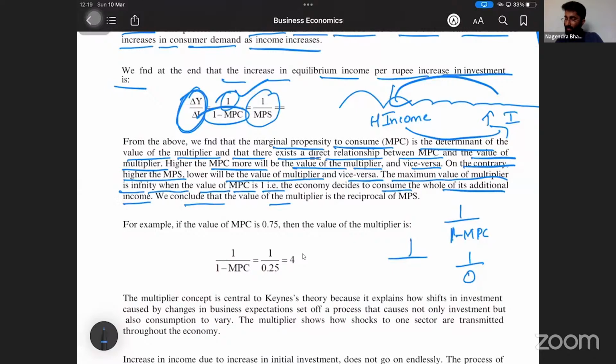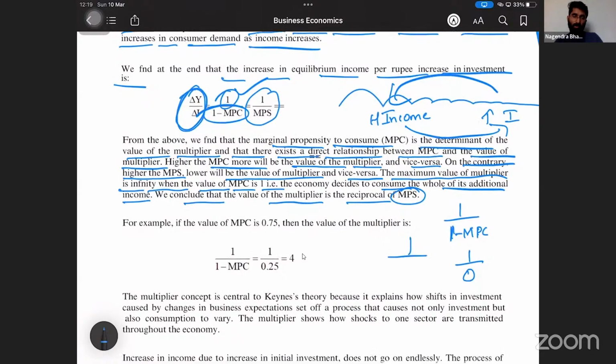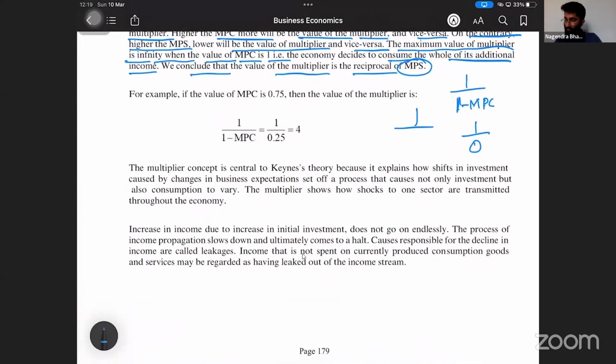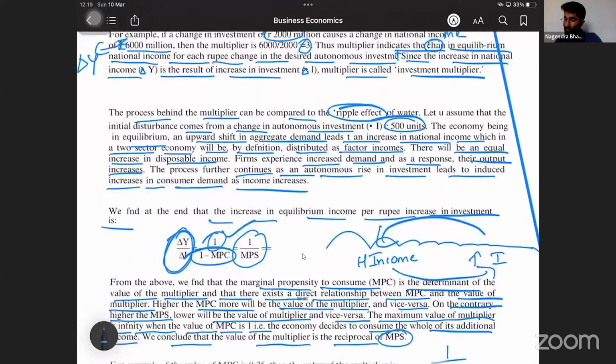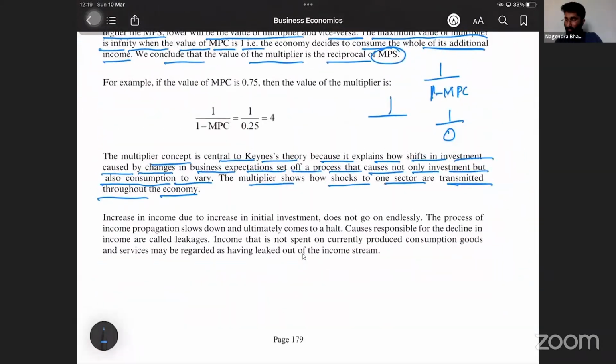We conclude that the value of the multiplier is the reciprocal of MPS. Correct? 1 divided by MPS, that is K. Yes, very good. The multiplier concept is central to Keynes' theory because it explains how a shift in investment caused by a change in business expectations sets off a process that causes not only investment but also consumption to vary. The multiplier shows how shocks to one sector are transmitted throughout the economy, to everywhere.